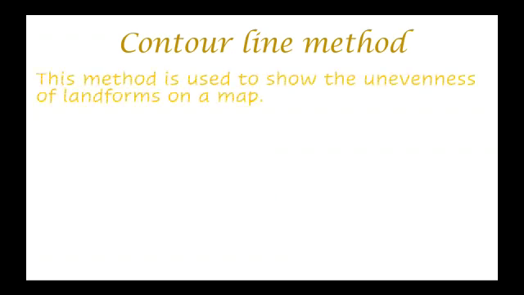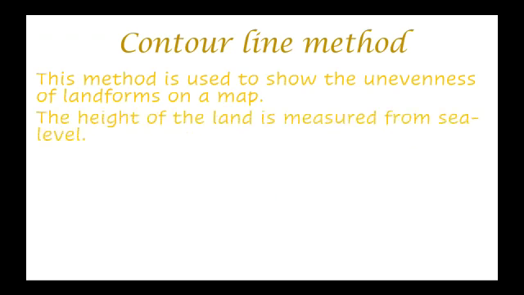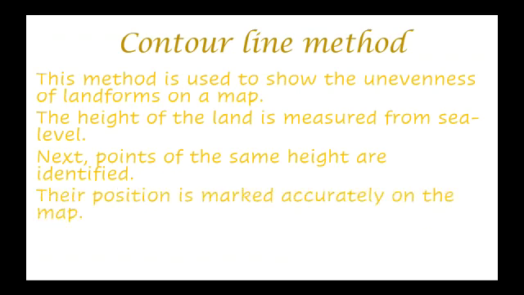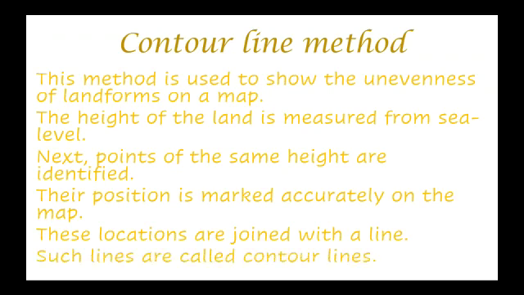This method is used to show the unevenness of landforms on a map. The height of the land is measured from sea level. Next, points of the same height are identified. Their position is marked accurately on the map. These locations are joined with a line. Such lines are called contour lines. The lines which are used to join one point to the other point of the same height and location are called contour lines.